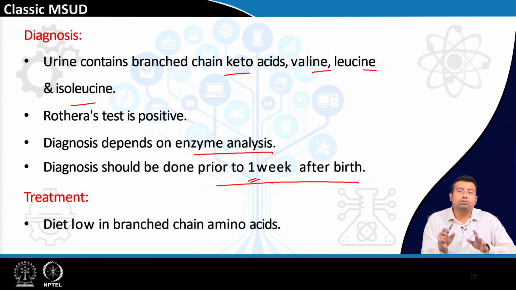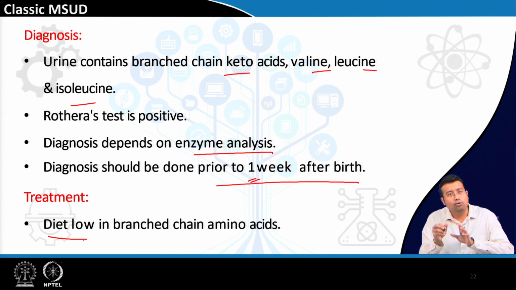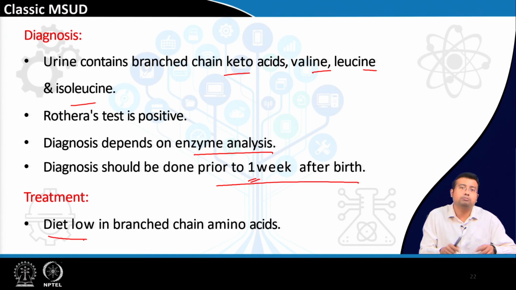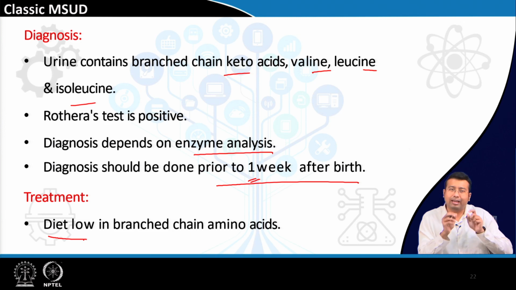What is the treatment? Well, the culprits are essential amino acids, and since their metabolism is hampered and they are not synthesized in the body, we can restrict their availability by designing a diet in which there is a very low amount of branched chain amino acids. Mind it, every amino acid is essential for protein synthesis, right. But when they are not needed, these branched chain amino acids, or every amino acid, are broken down in their own catabolic pathway. So, a very low amount must be given because it is essential for brain development, but not in excess, alright. So, a very important balance needs to be struck.